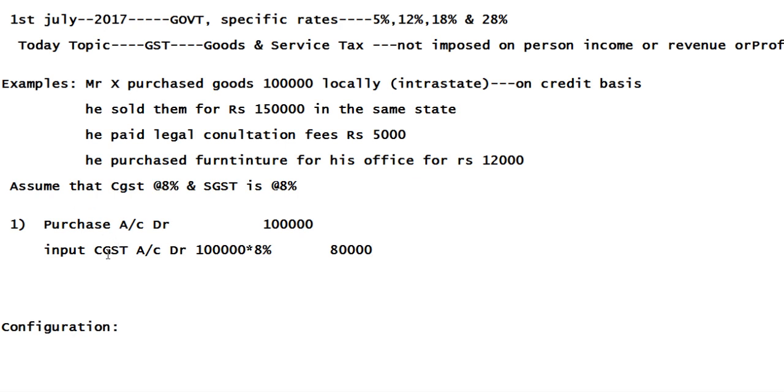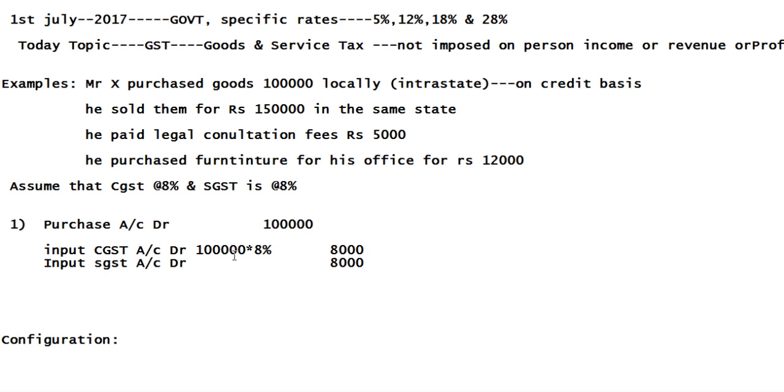So CGST is a direct debit. Out of 1 lakh, 8% is 8,000, right? And input SGST, this also goes to 8,000.